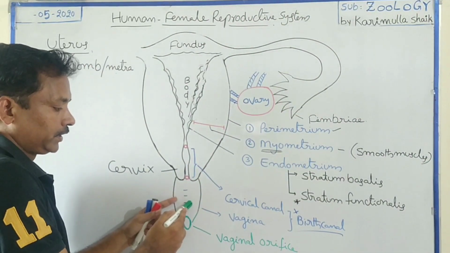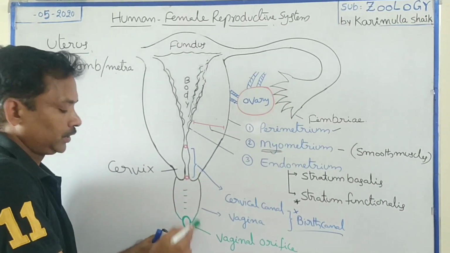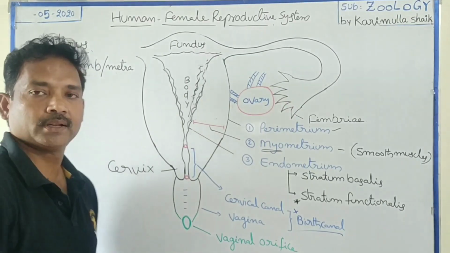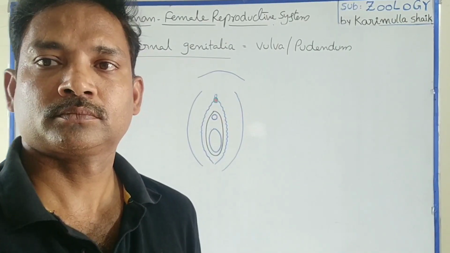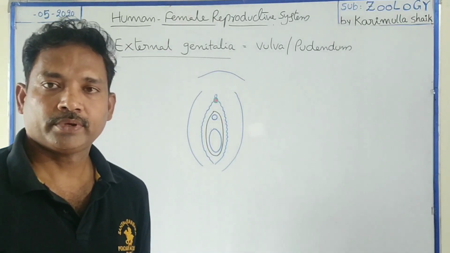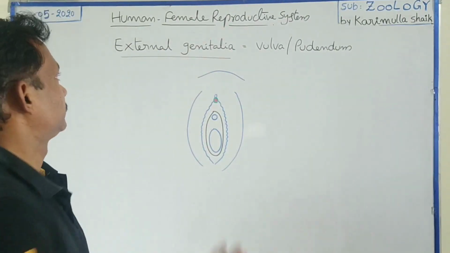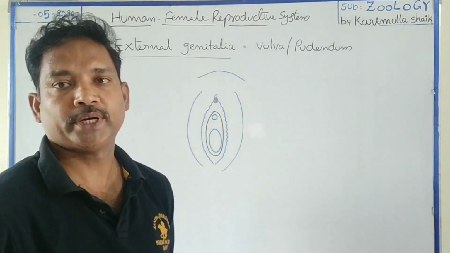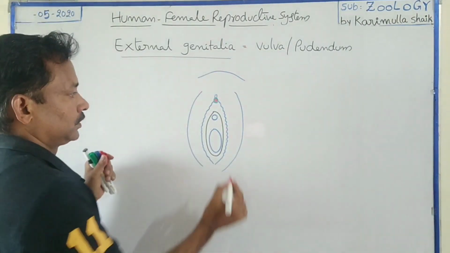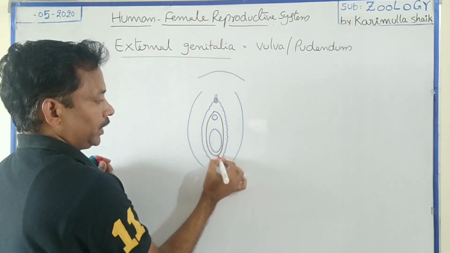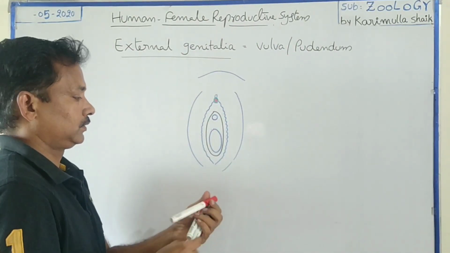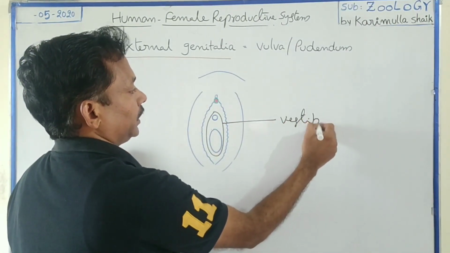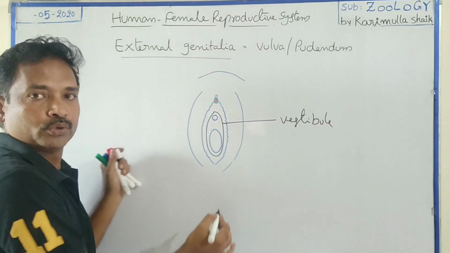This vagina opens into the vulva portion through a vertical opening, a vertical slit, that is called the vaginal orifice. Next is about the female external genital organs. Female external genitalia are commonly called the vulva or pudendum. This vulva shows a vertical opening. This opening is named the vestibule. This vestibule internally has 2 openings.